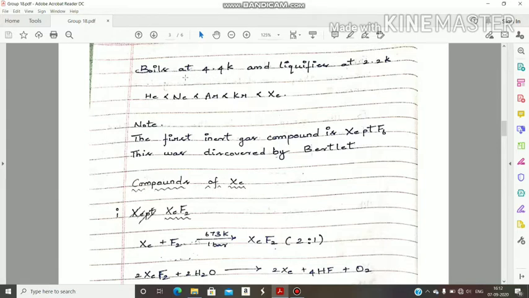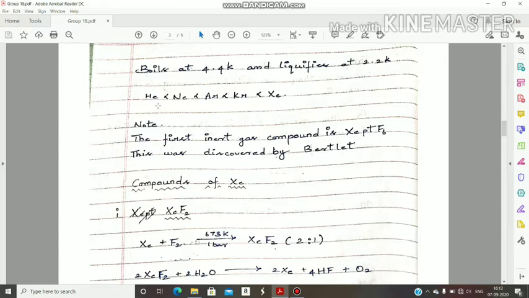Sorry, it boils at 4.4 Kelvin. That means helium can be converted into vapor at 4.4 Kelvin temperature and liquefies at 2.2 Kelvin temperature. That means at 2.2 Kelvin temperature, helium can be converted into liquid. At this temperature, helium can convert into vapor. At this temperature, helium can convert into liquid. So this is the order of melting points and boiling points.